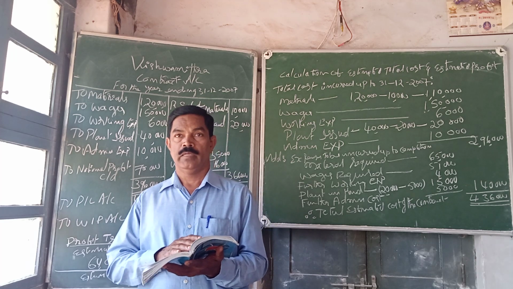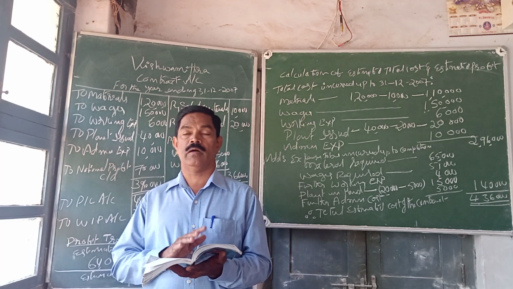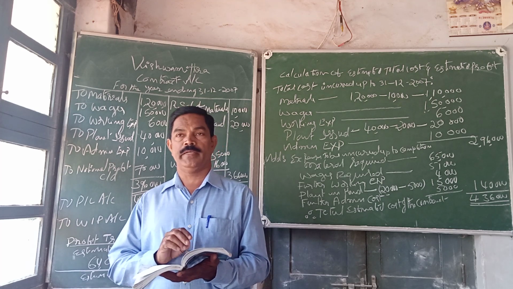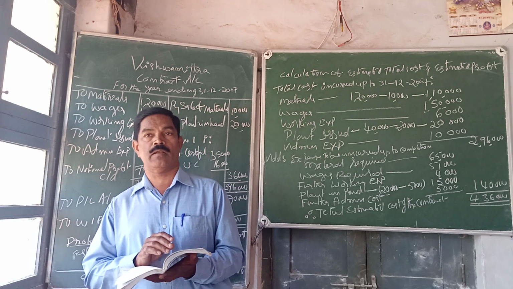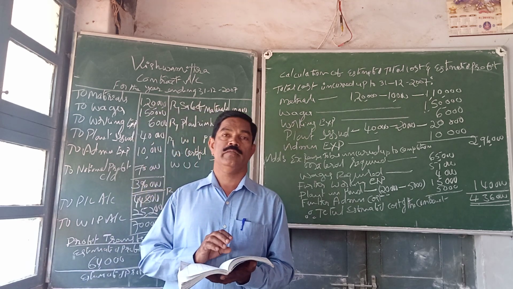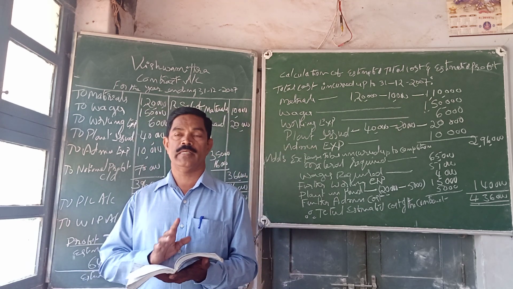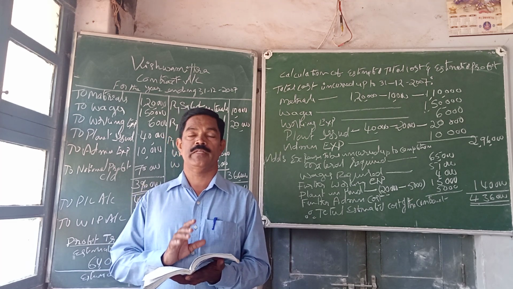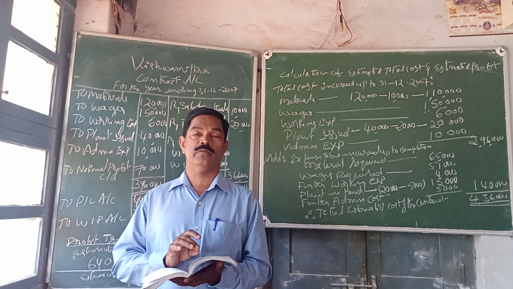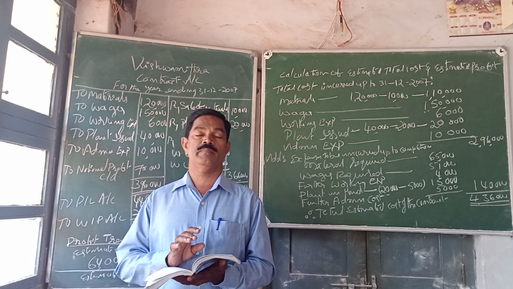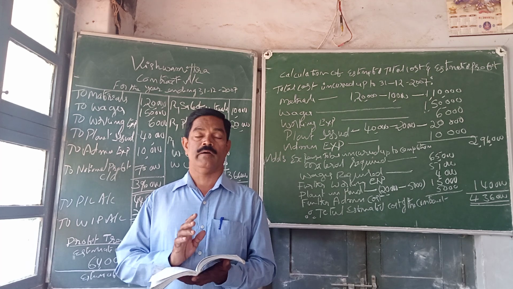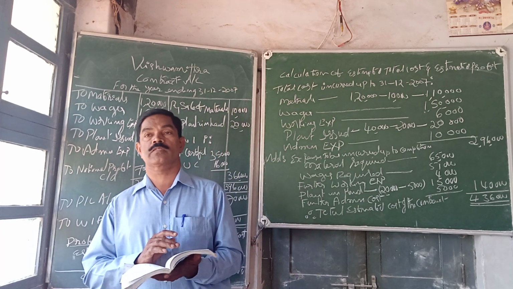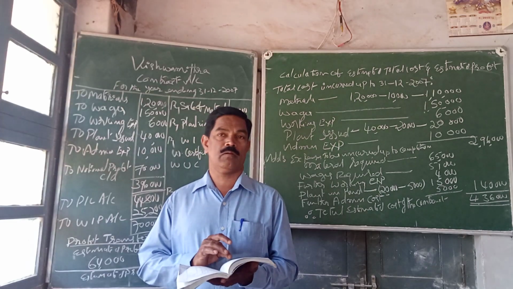So this is the problem. Here we are asked to prepare a contract account and find out the profit that is to be transferred to profit and loss account on estimation basis. That is, the part of the notional profit that is to be transferred to profit and loss account has to be calculated on the basis of estimation. For the purpose of estimation, we have been given the additional expenses that will be incurred to complete the contract.